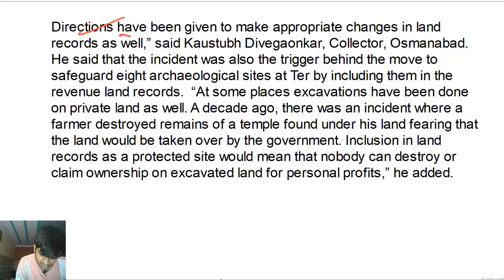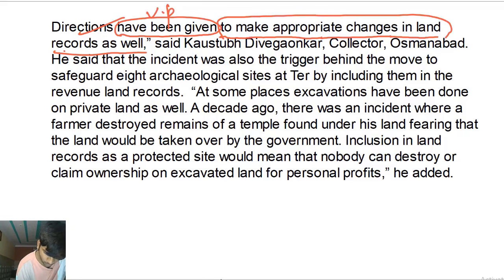Directors have been given: verb phrase. This is a verb phrase in the passive voice, because we're not talking about who has given the orders, or who has given something. We don't know what that is, right? Directors have been given what? To make appropriate changes in land records as well. Given what? To make appropriate changes in land records as well, right?